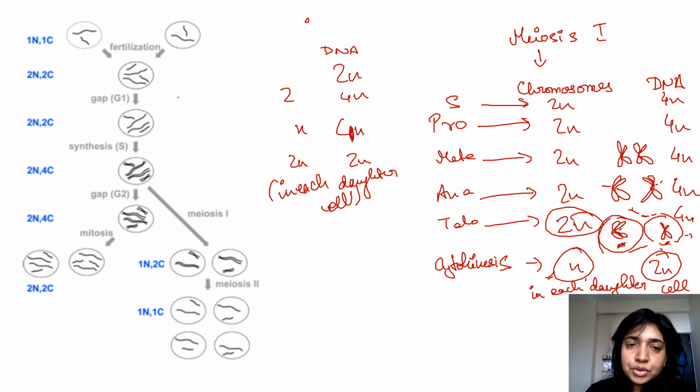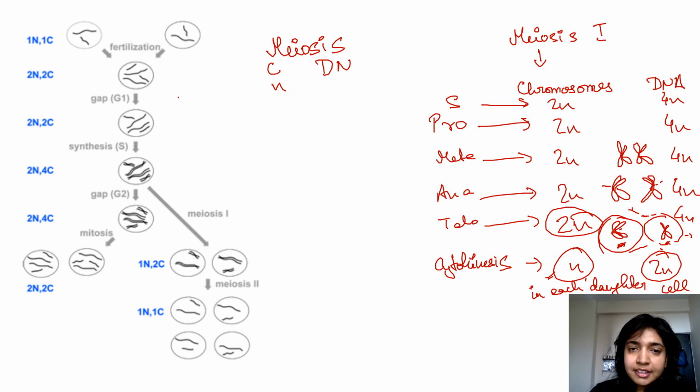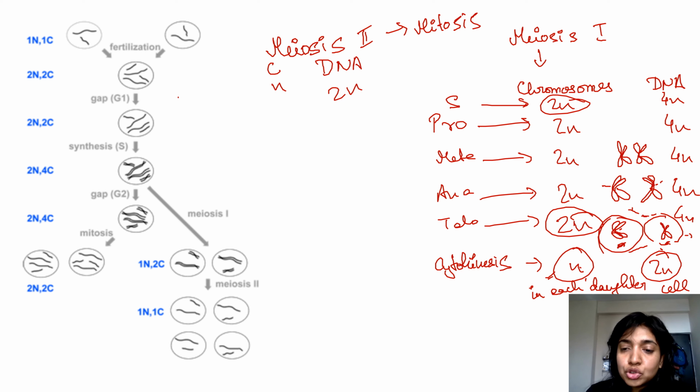Let's move to meiosis 2 now. Let me just quickly rub off so that I can make some space. Yeah, so let's move to meiosis 2. Now since cytoplasmic division has already occurred, cytokinesis has already occurred, what we are left with is that each cell has n number of chromosomes and the DNA content is 2n. And meiosis 2 also looks like mitosis. That means equational division. Meiosis 1 is reductional division. So you start with 2n, it gets reduced to n.